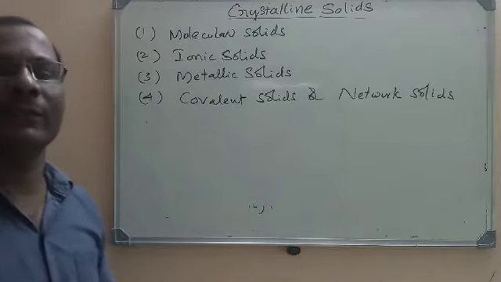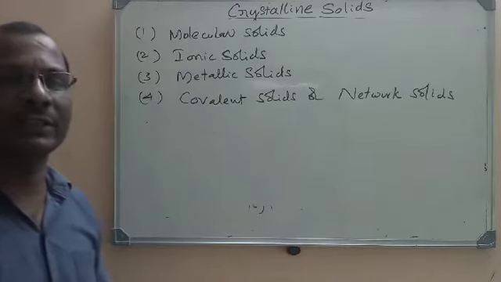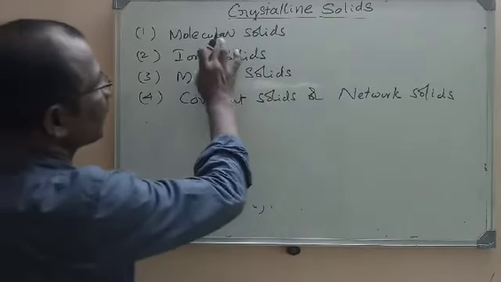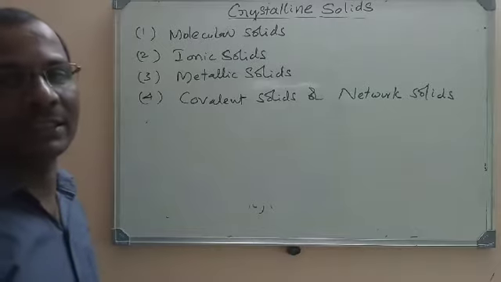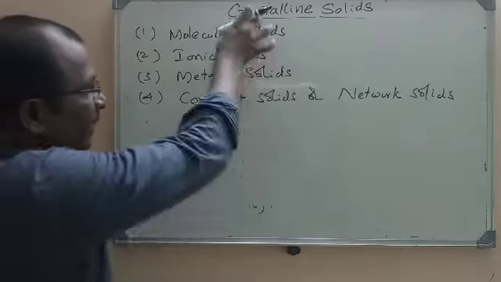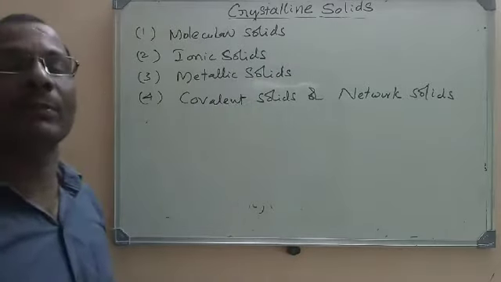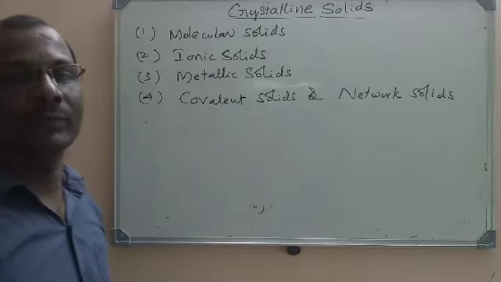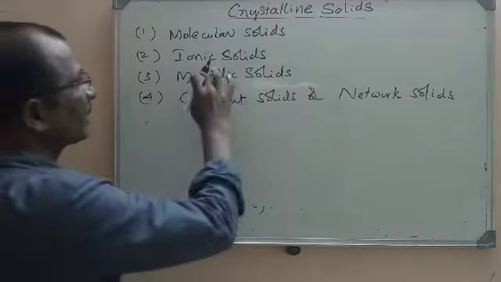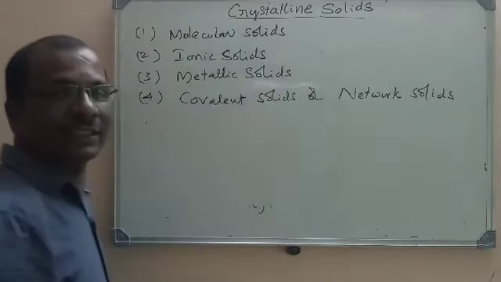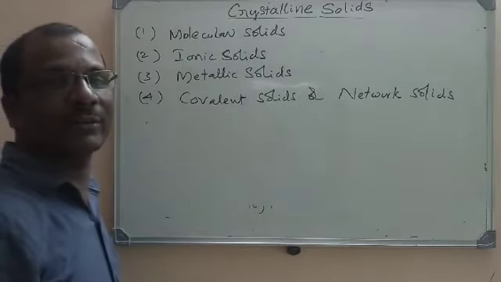There are different types of intermolecular forces or attractive forces. If the intermolecular forces are van der Waals forces, those will be molecular solids. In molecular solids, I told you that this classification is based on the type of intermolecular forces present in them. Molecular crystals will have van der Waals forces. Ionic solids will have ionic forces. That is nothing but electrostatic attraction between the oppositely charged ions.